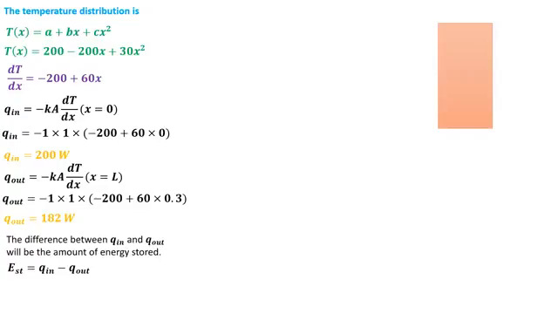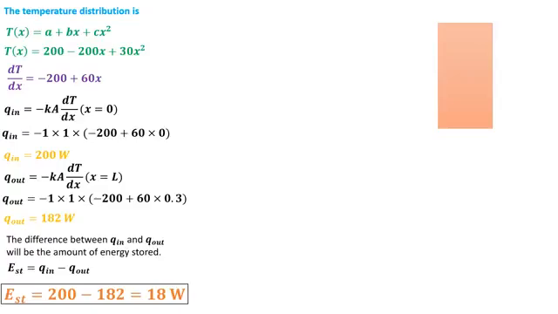So the difference between Q in and Q out will be the amount of energy stored within the wall, and it comes out to be 18 watt. The wall is storing 18 watt of energy. Out of 200 watt of energy, 18 watt of energy is stored by the wall, and 182 watt of energy is sent out from the wall.